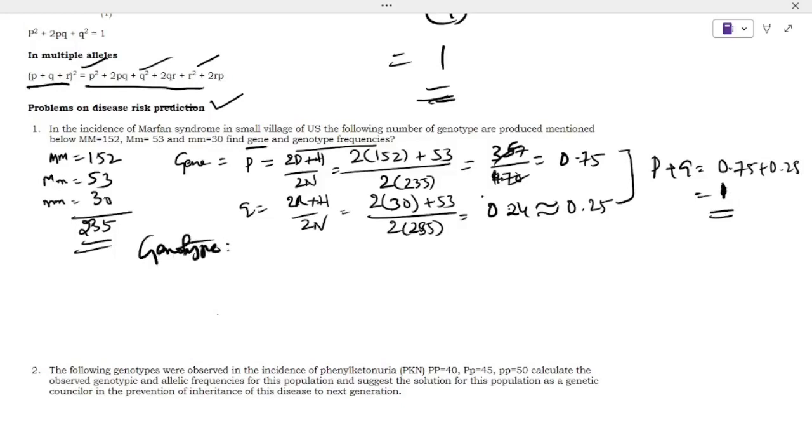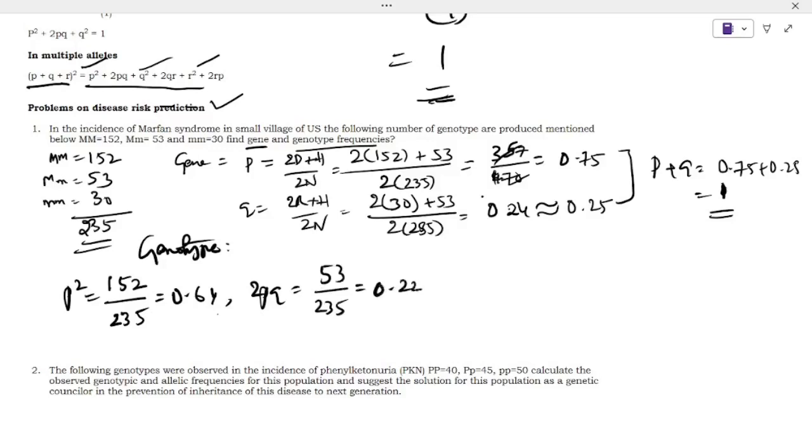For genotype frequency, first we'll go for p square. p square is equal to the number of homozygous dominant individuals divided by the total number of population, 235. So 152 divided by 235, 0.64 is the answer. Next one, 2pq. 2pq is equal to 53 divided by 235, the value will be 0.22.